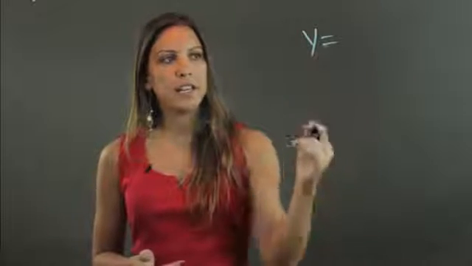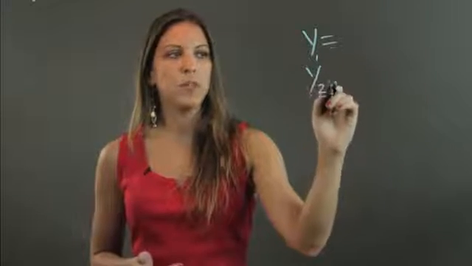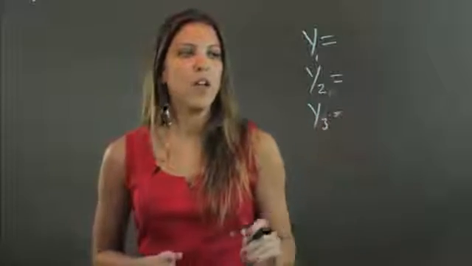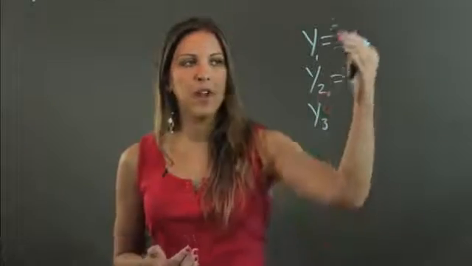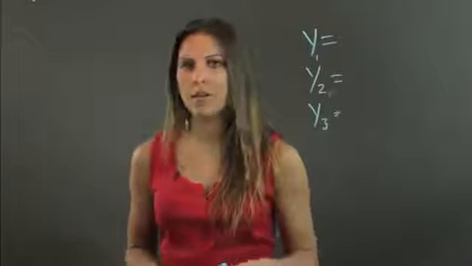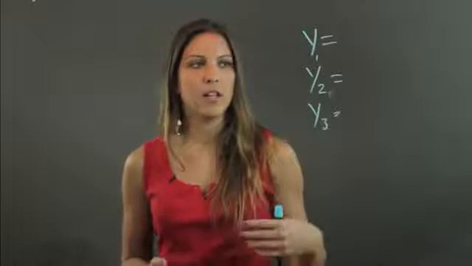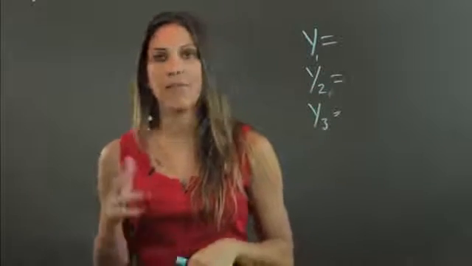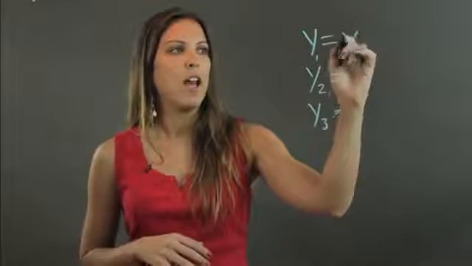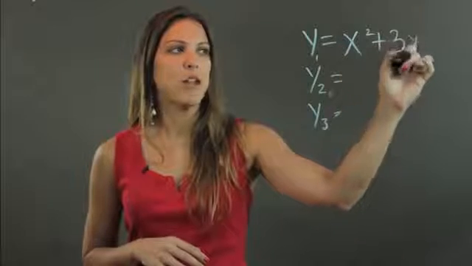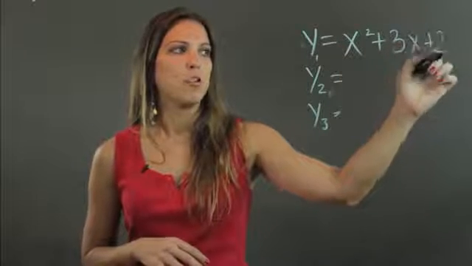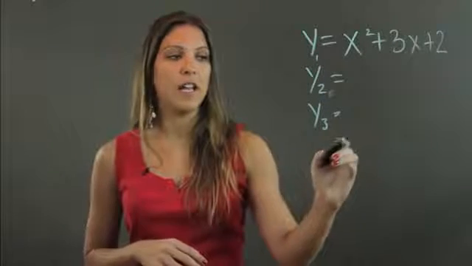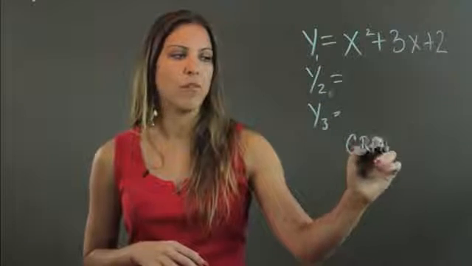Then you're going to get a list of y1 equals, y2 equals, y3 equals, and so on and so forth. So if you're graphing a system, you're going to have to fill in more than one of these. But if you're just graphing a line or a quadratic, you're just going to use one line. So let's say I'm graphing a quadratic and I'm given x squared plus 3x plus 2. You're going to go ahead and just type that right into your calculator, and then you're going to hit the button that says graph. Okay?